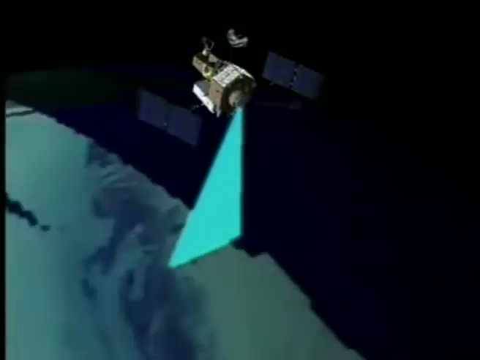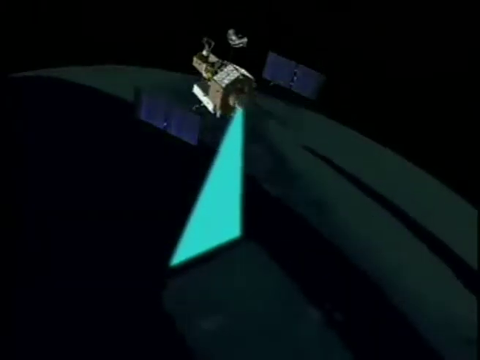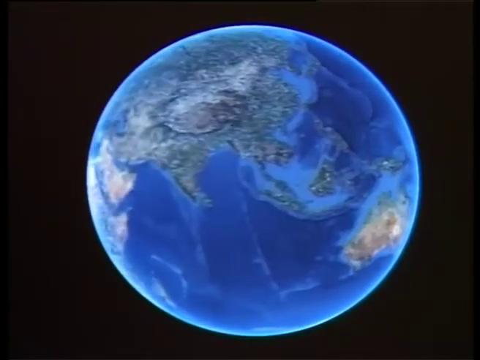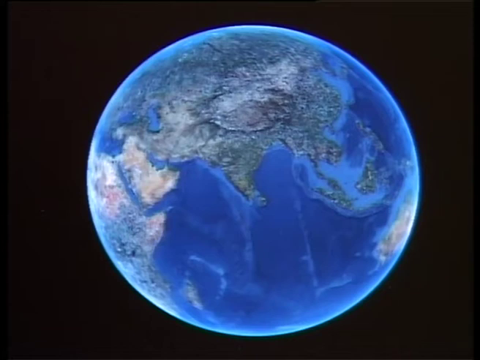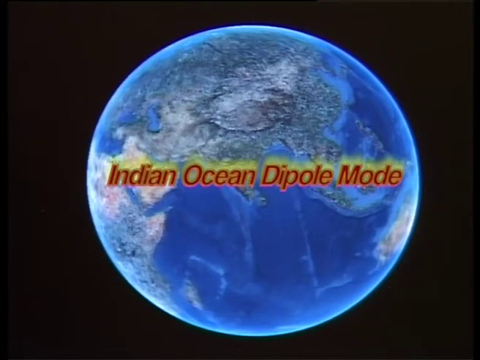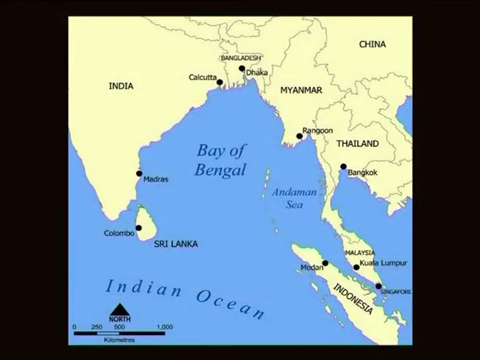Dramatic advances in science and satellite technology have led to the recent discovery of an El Nino like oscillation in the equatorial Indian Ocean. It has been called the Indian Ocean dipole mode. Recent research suggests that the dipole has a significant influence on the rainfall over India. The Arabian Sea and the Bay of Bengal also exercise a profound influence on the climate of India.